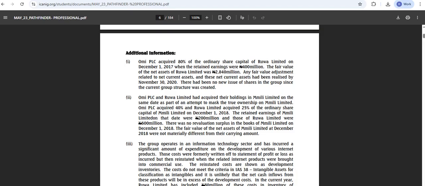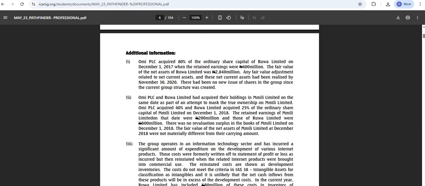Now, whether we have this or not, they gave us the fair value. Where fair value is given to you, do you need net assets at the date of acquisition and at the date of consolidation? No, sir. Why?